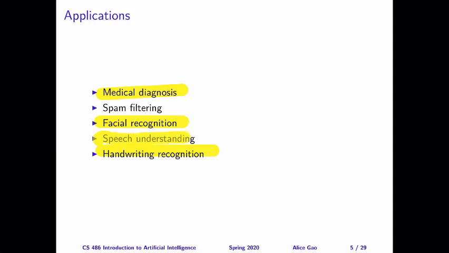Speech recognition is another area where machine learning has been very successful. Now we can talk to all sorts of electronic devices at home. We can talk to Siri, Alexa, Google, you name it, your house, your car, and so on and so forth.